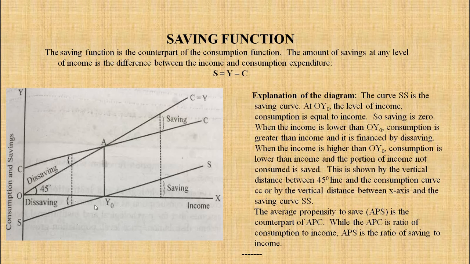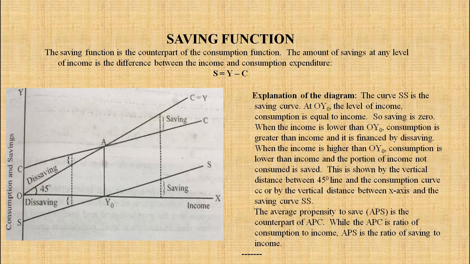At OY0, here, OY0, the level of income, this is the level of income, the consumption is equal to income. Here, consumption and income both are same. Whatever the income is there, that is consumption. So here at point Y0, consumption is equal to income.